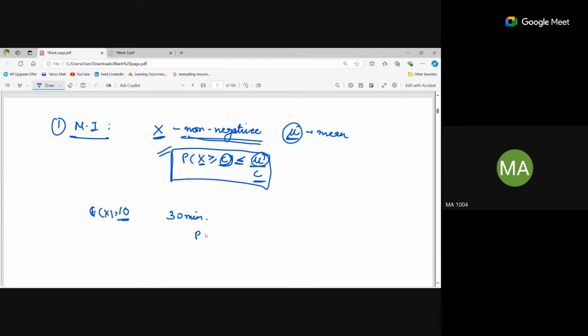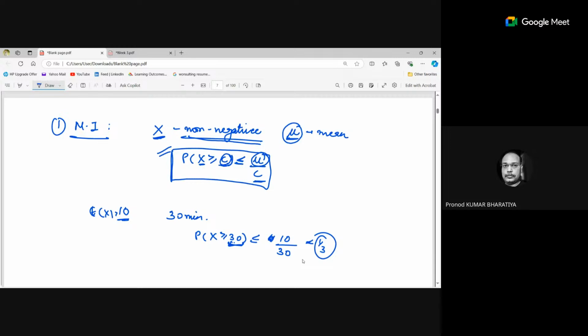So we will calculate the probability of x greater than or equal to 30. It will be less than mu, that is 10, divided by 30. So we are calculating here the probability that a person has to wait more than 30 minutes, right? So it will be less than or equal to 1 by 3.